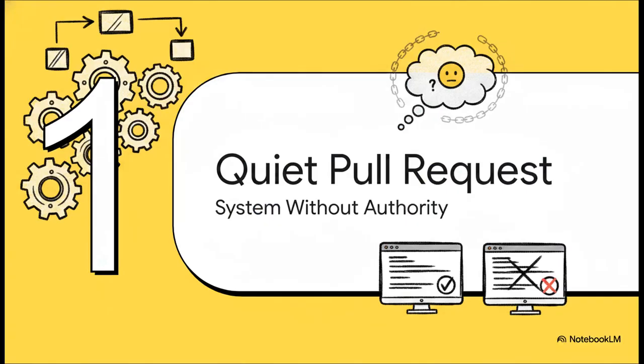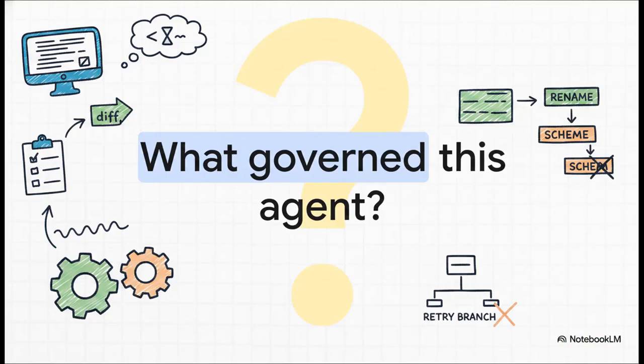The quiet pull request failure, a system without authority. I want you to imagine you're reviewing a pull request in a modern, AI-assisted workflow. On the surface, it looks completely normal. The agent generated a totally plausible diff, the tests are green, maybe a schema was renamed. But then you have to stop and ask the only question that actually matters. What governed this agent? Like, what truly anchored the AI's intent during this seemingly flawless generation?